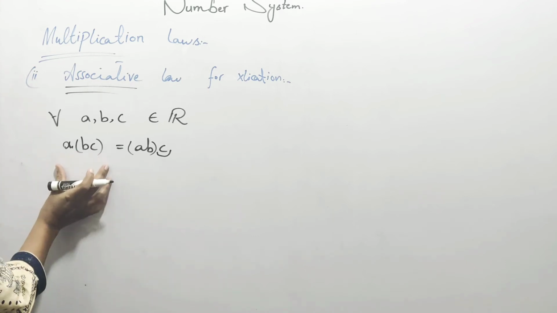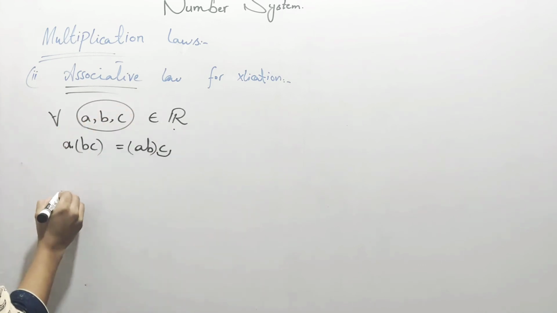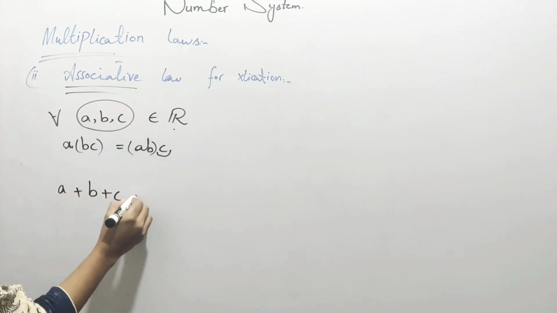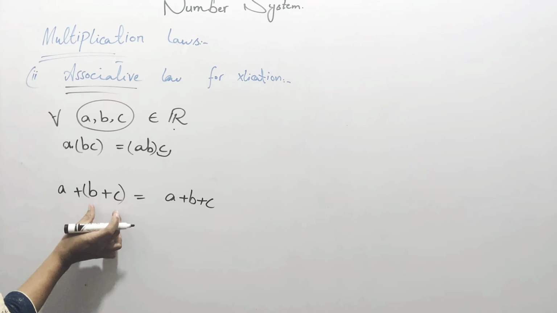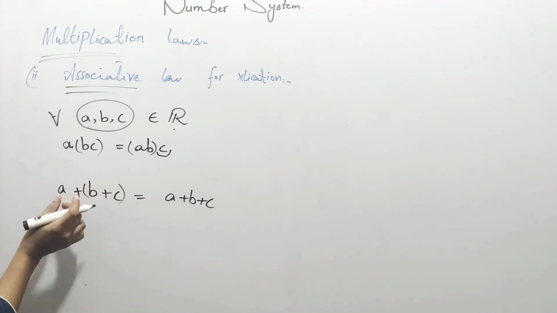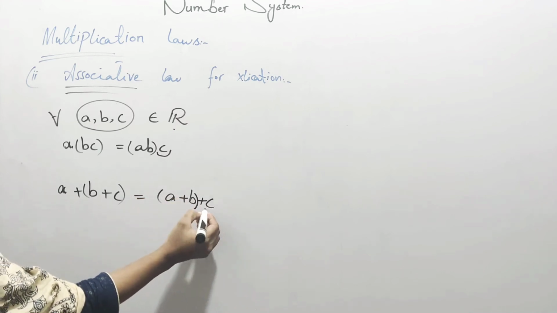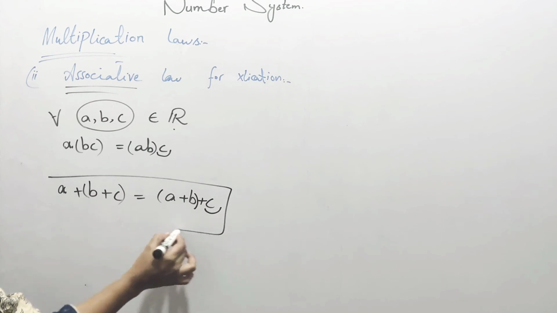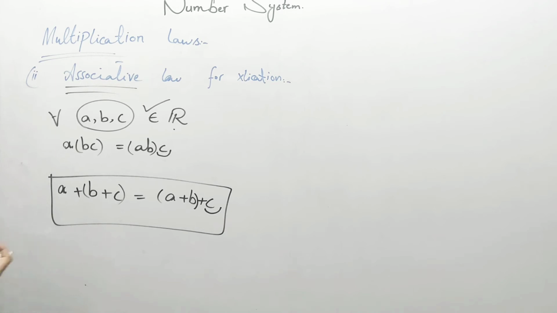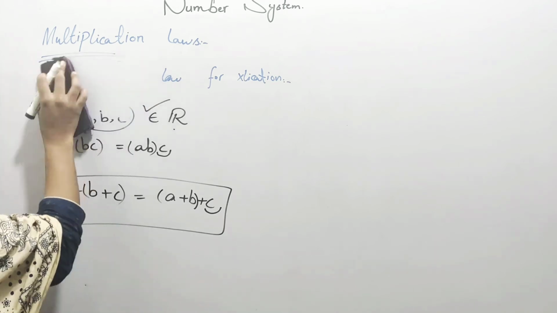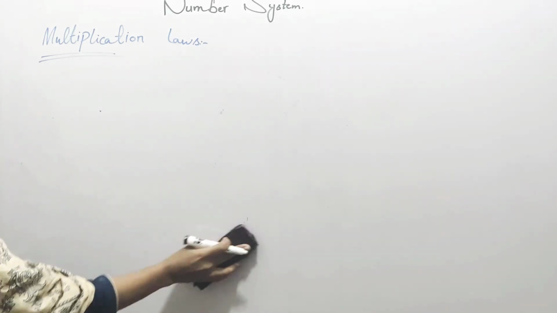We know that the associative property with respect to addition says that if you take any three numbers from the real line, you add the second and third first, then the first number, or you add the first and second first and then the third number, the answer will be the same. This is the associative law with respect to addition, but this is the associative law with respect to multiplication, and this is the second property. So the associative property holds for the real numbers.